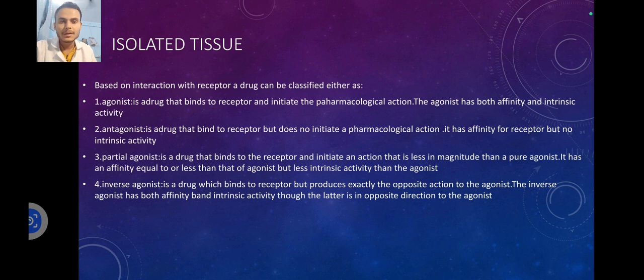Partial agonist. It is a drug that binds to a receptor and initiates an action that is less in magnitude than a pure agonist. It has an affinity equal to or less than the agonist but less intrinsic activity than the agonist. Inverse agonist. It is a drug that binds to a receptor but produces exactly the opposite action to the agonist. The inverse agonist has both affinity and intrinsic activity, though the latter is in the opposite direction to the agonist.